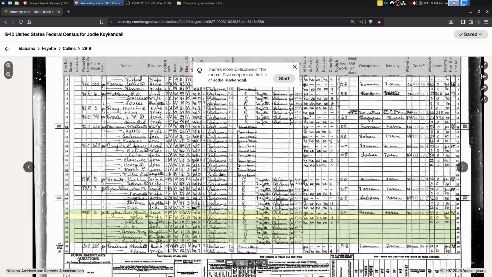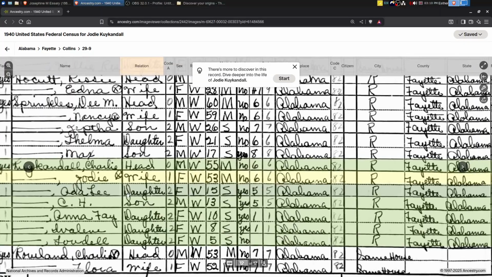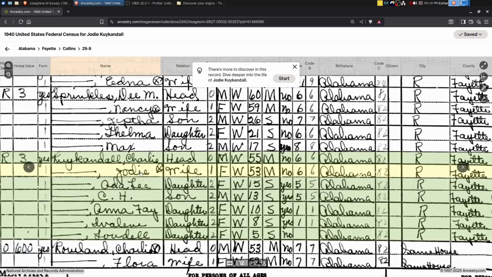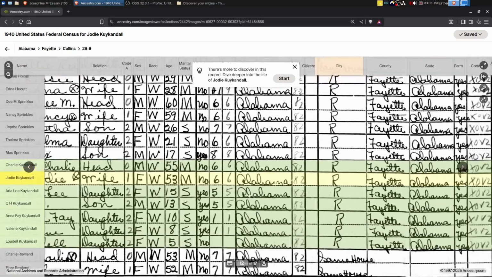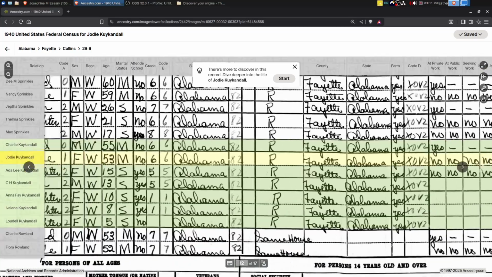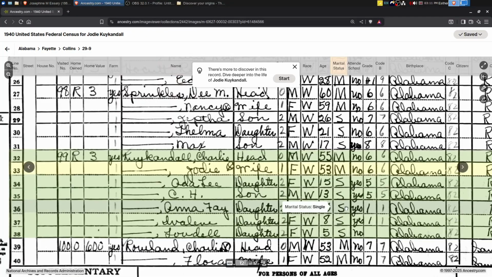All right. Okay, so Josephine is noted as Jody, and the oldest children are no longer in the home. We've got Ada Lee, C.H., who is, I think, Charlie Jr., Anna Faye, Iveline, and Ludell. Ludell's 5. All right, and we will slide this over here. They're farming on their own account. So the least we could say is that they did get through the Depression.